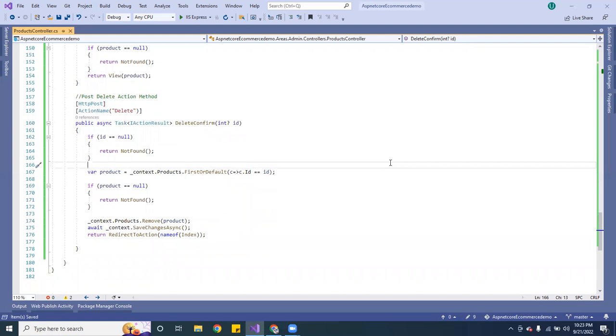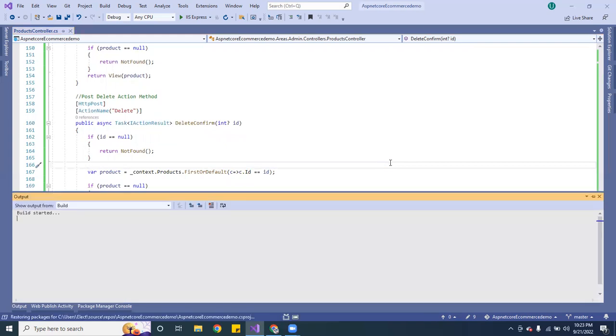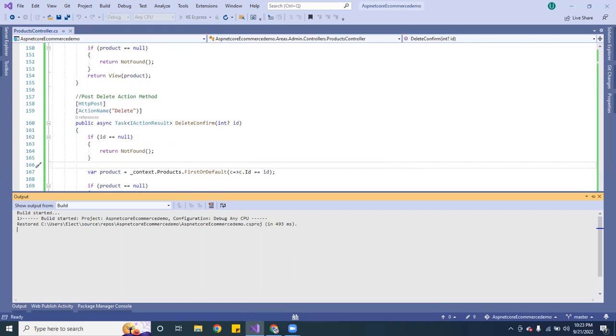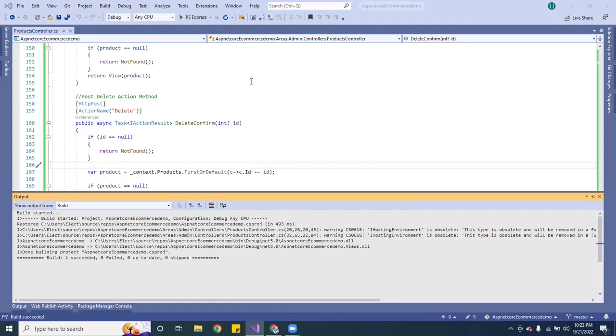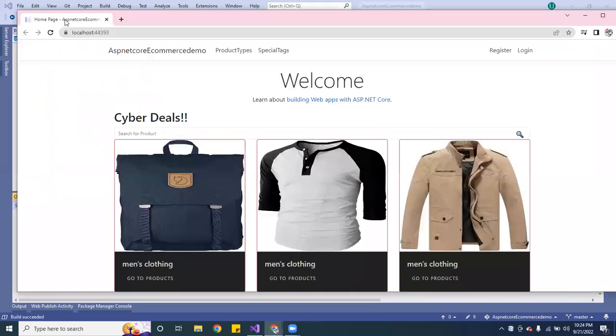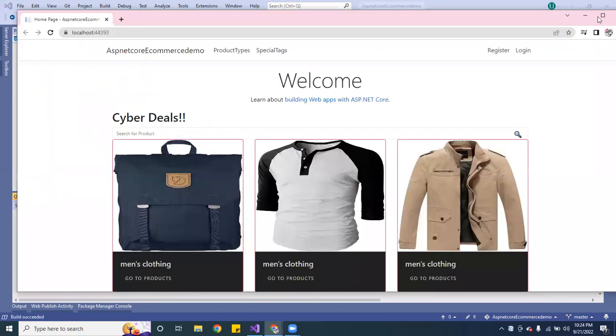And that's pretty much it for the controller. So let me go ahead and build it. Of course, it's not going to see anything yet until we create the view, but I want to make sure the controller doesn't have any errors. So let me do that real quick. All right, so no errors whatsoever. So that means it's working.